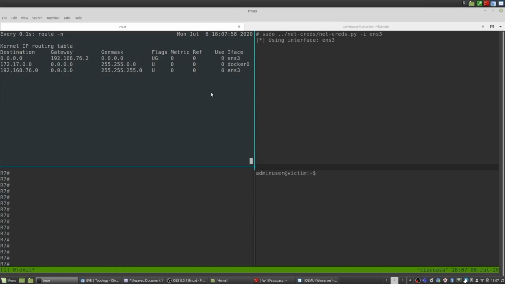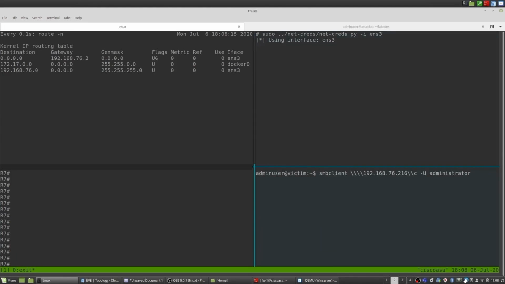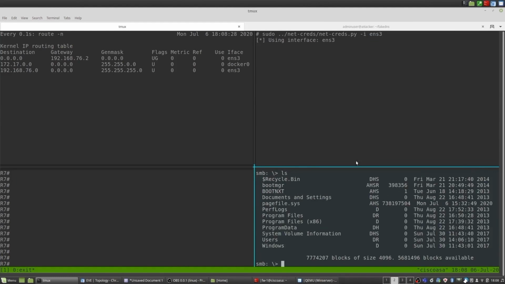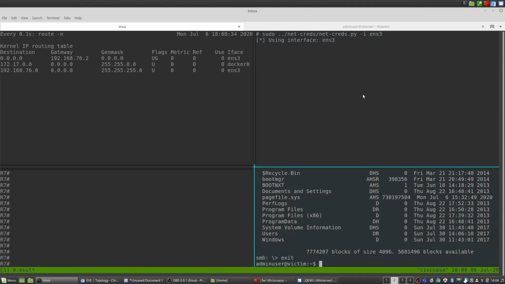In the top right, we're running netcreds, and we're going to show you that the victim's traffic is right now not being captured in any way. This just shows that we haven't yet done the attack, and that the victim is able to normally access the SMB share without its traffic being tampered with. So you'll notice now we're attempting to connect to an SMB share. We're going to enter our password, and then we're going to do a directory listing. While that's happening, you'll notice that there is no data being printed out by netcreds. That just proves that right now the victim's traffic is going the normal blue line way, the blue arrow way.